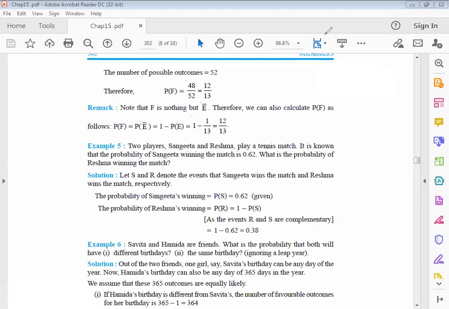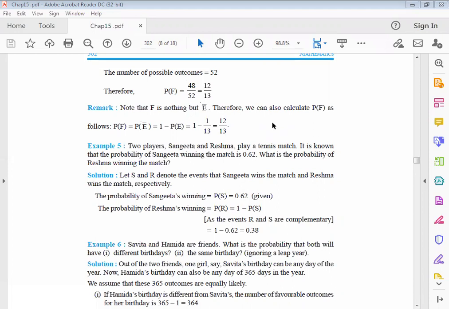Now, one more important concept that we need to discuss here: if the event is not possible, right? We can take an example of a dice. Students, please listen carefully. If we throw a dice once, and we need to calculate the probability of getting the number 8, how is it possible?